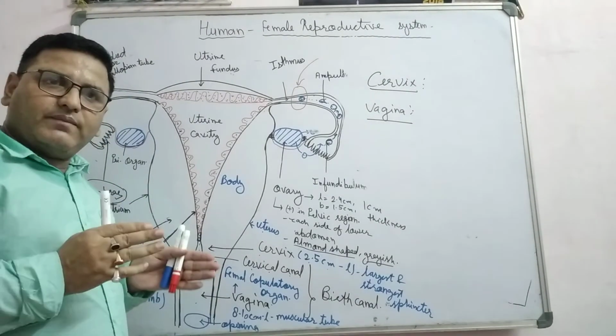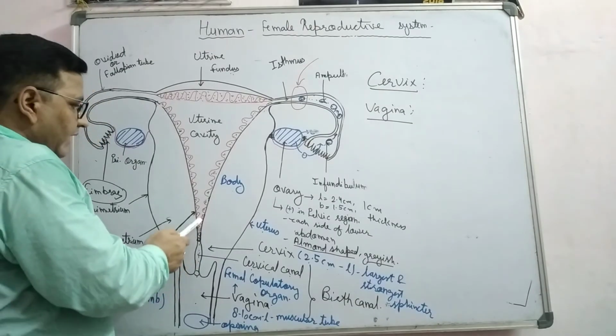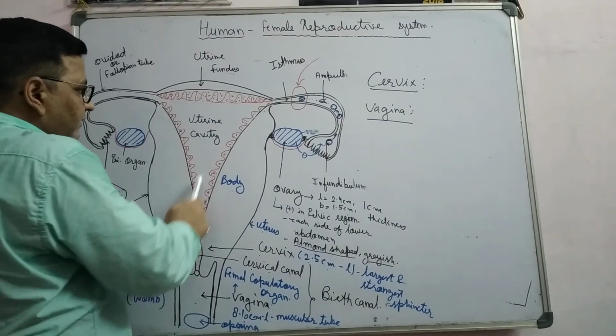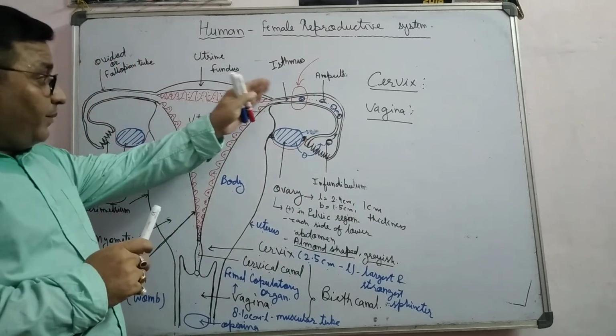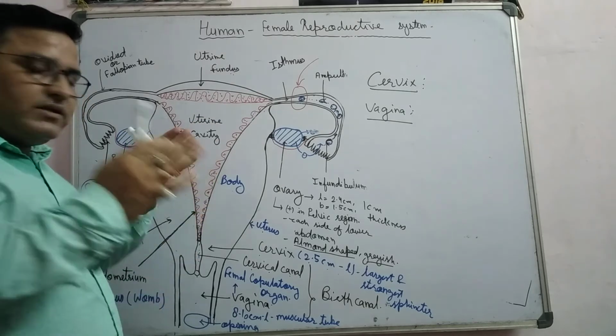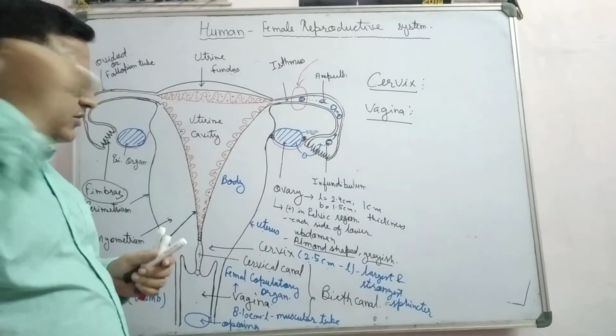The vagina receives the sperm from the male, right? Then the sperm move through it, enter the uterus and reach up to the fallopian tube here. So from the fallopian tube down to the vagina, these ducts are known as accessory ducts in the female reproductive system.